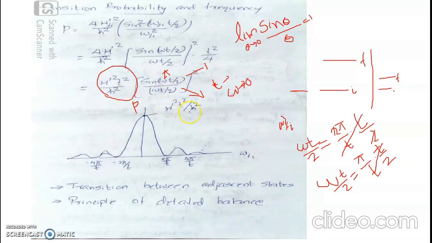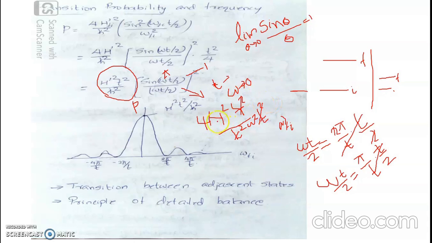Then the probability of transition will be h prime square t square into 4 divided by h cross square omega square t square. t square vanishes.